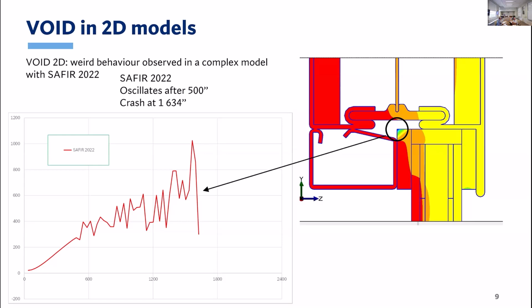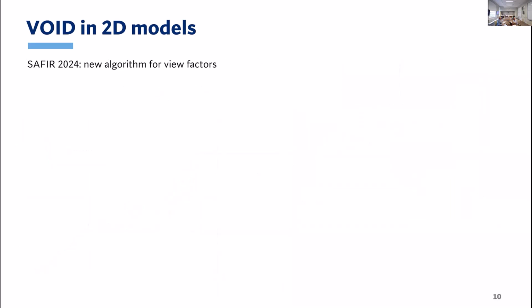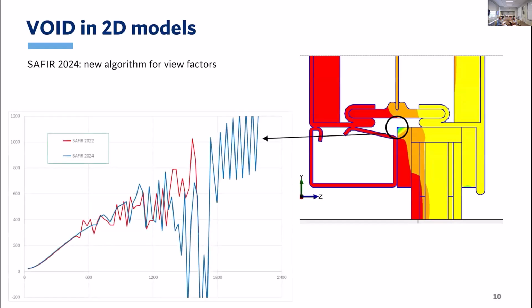And the reason is that we have the oscillations with the temperature in the corner is sometimes too high, sometimes too low, but in the average, the trend is more or less okay. So, of course, the first thing we did was to apply the new algorithm for view factor to the same problem. And still we have this problem at the corner. This is now the blue curve. You see that the oscillations appear a little bit later, and the simulation goes a little bit further, but still we have these oscillations which really should not be there.